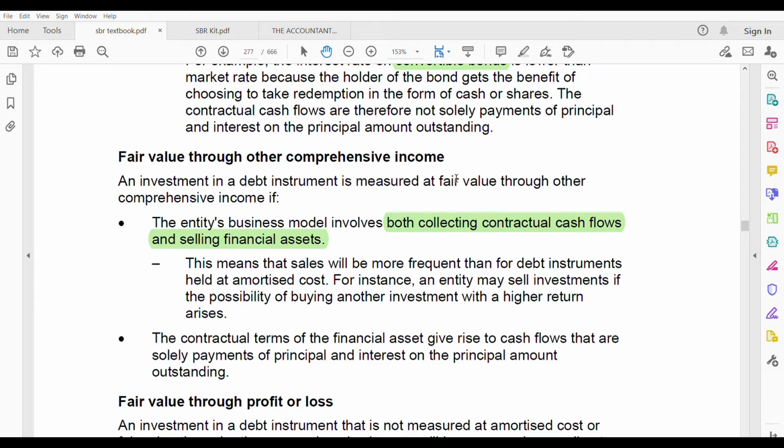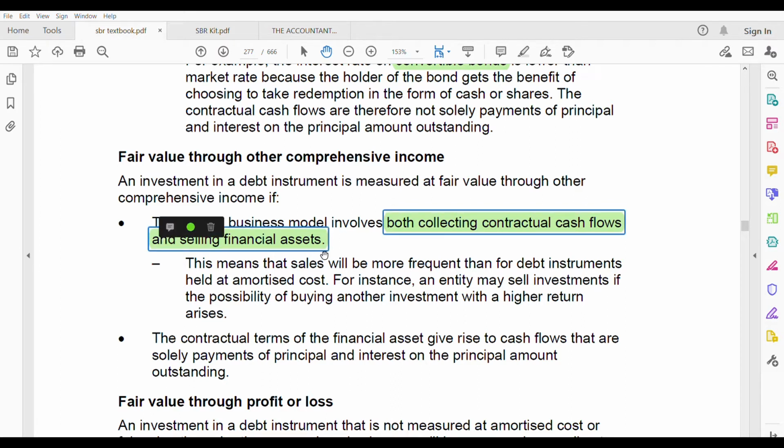So for example, if your business model is to collect contractual cash flows and sell the financial assets, you cannot use amortized cost. You have to use fair value through other comprehensive income. If your business model is to hold the bond until the redemption, then it is amortized cost, not fair value through other comprehensive income. So here it is about collecting and selling. This part is added here.